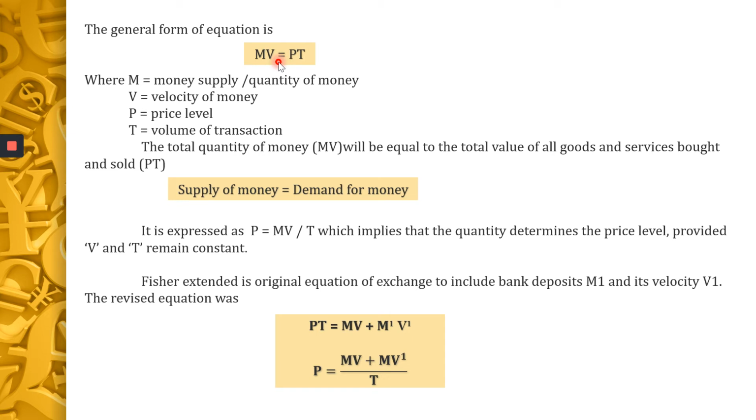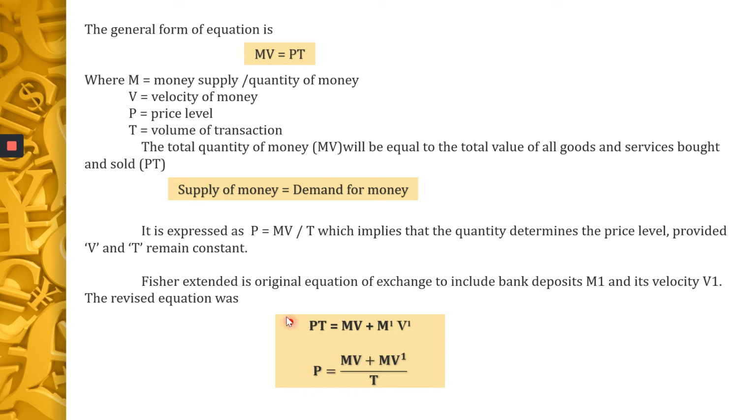Therefore, Fisher's equation of exchange has included bank deposits M1 and its velocity V1. So in the latest form, in the modern economy, this was the original Fisher's equation where they used only currency. But nowadays we keep some money as deposits in the bank.